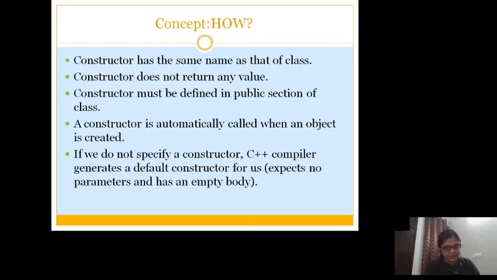If you don't specify a constructor, as in some C++ programs you might have done where you have not used any constructor, still a constructor was there. The C++ compiler generates a default constructor for us. No parameters and no body. It is a default constructor generated by the C++ compiler. That means in a program, if we are not specifying a constructor, the compiler is supplying the same thing for us.